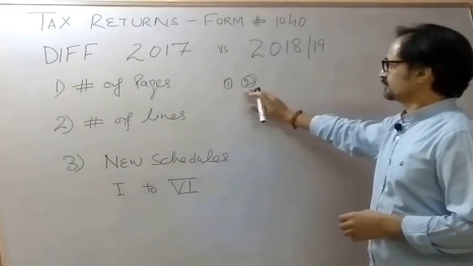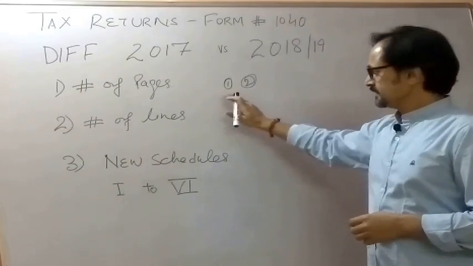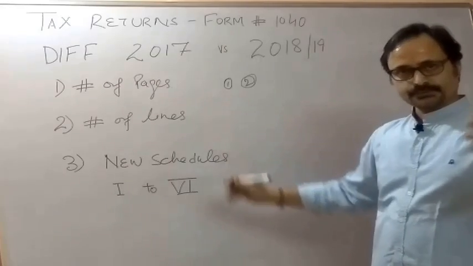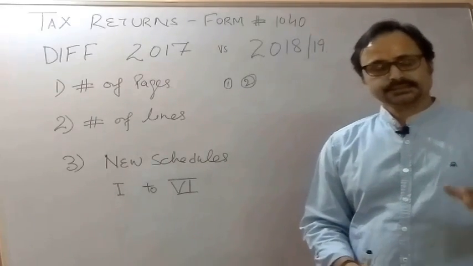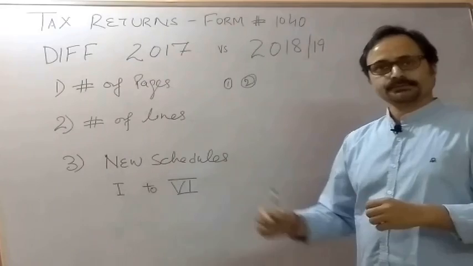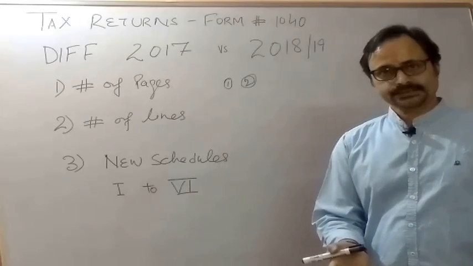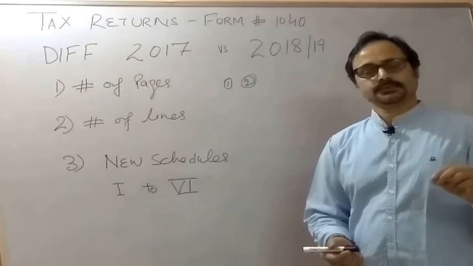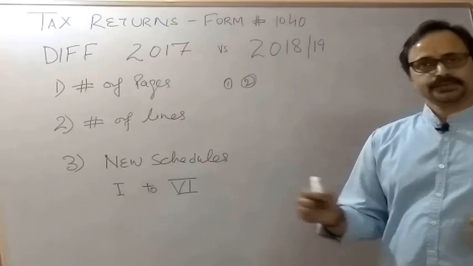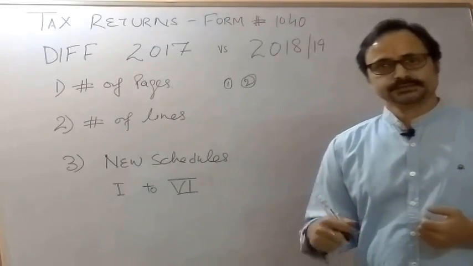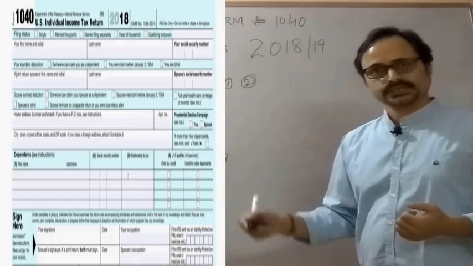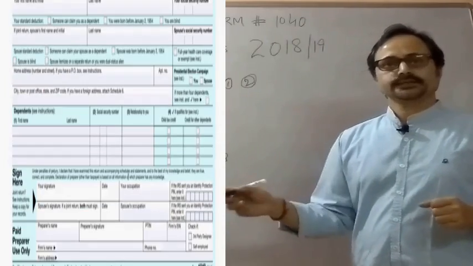So the number of pages is 1 and 2. In the first page, there is personal information, then the income information, and then the tax information. Then who is preparing the tax information, and the borrower or taxpayer signs the form and writes their occupation.